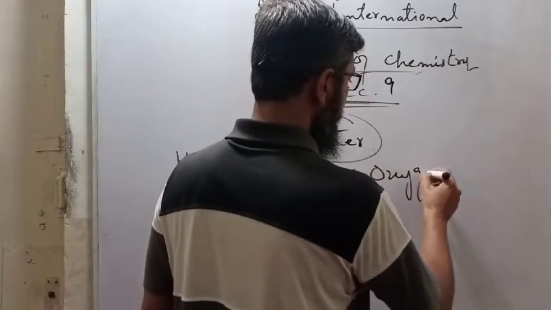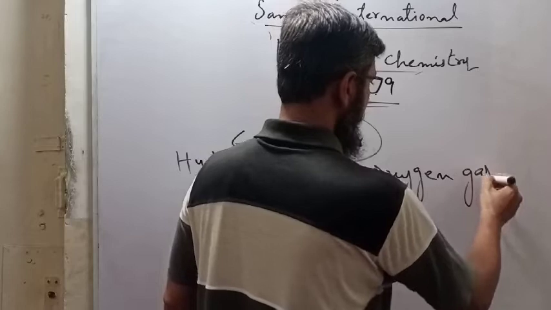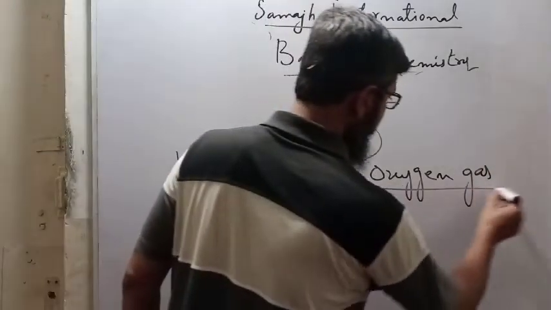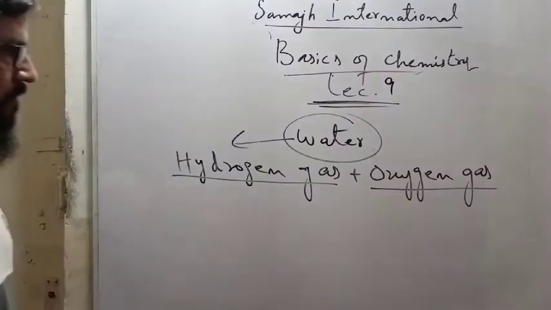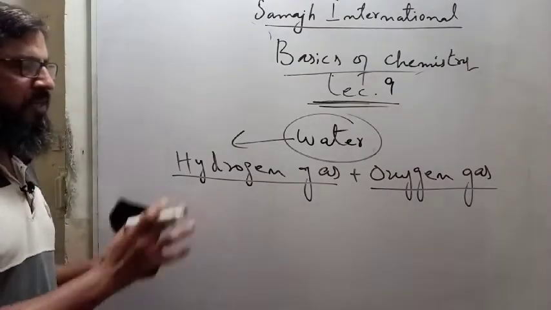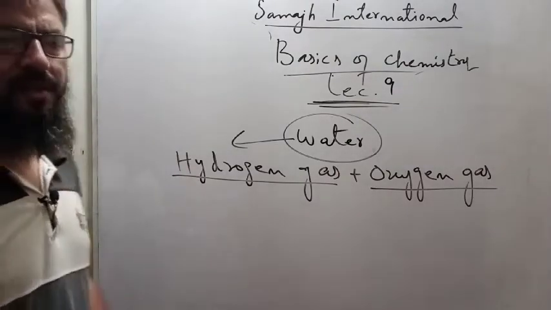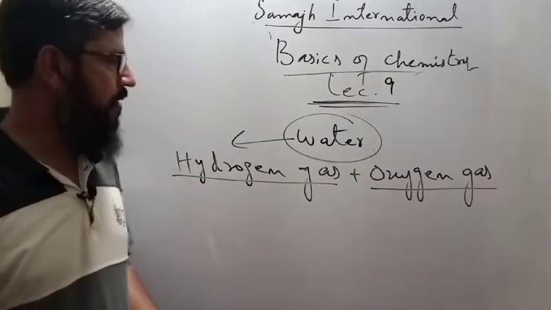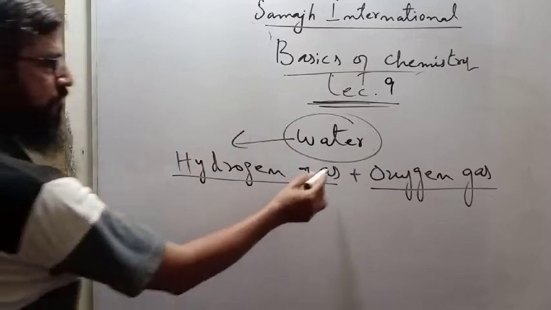You combined both these gases. Both gases are invisible, no one can see them, and they were actually gases.